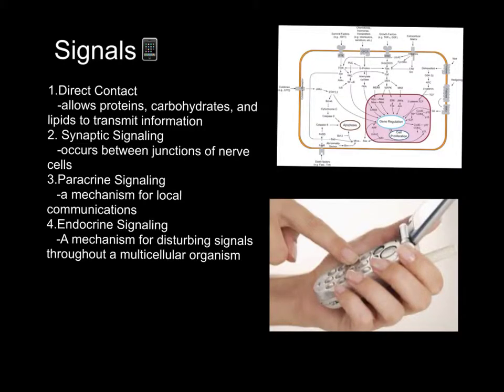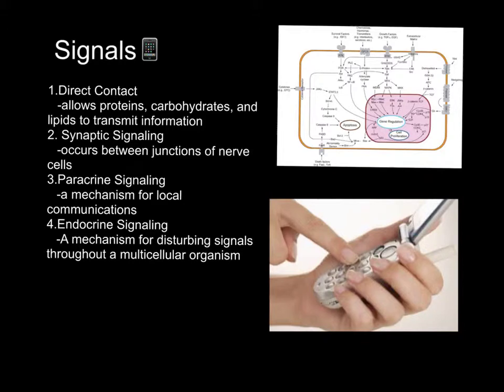Signals in a pathway for a cell are direct contact, synaptic signaling, paracrine signaling, and endocrine signaling. Direct contact allows proteins, carbohydrates, and lipids to transmit information. Synaptic signaling occurs between junctions of nerve cells.